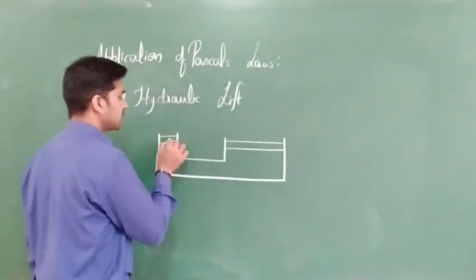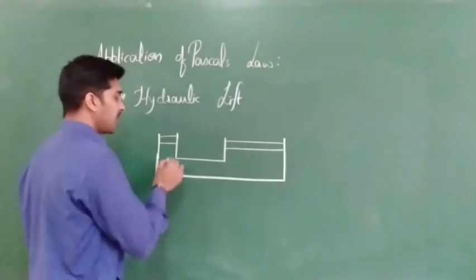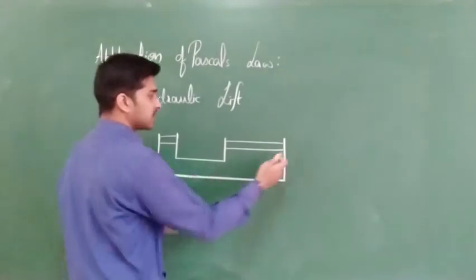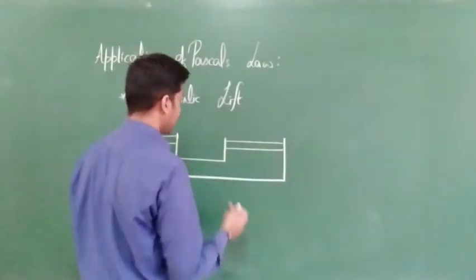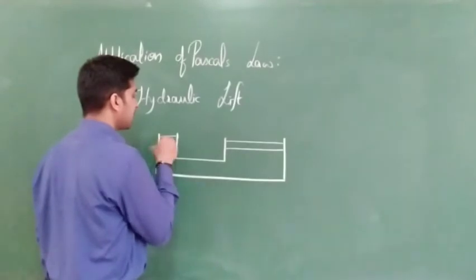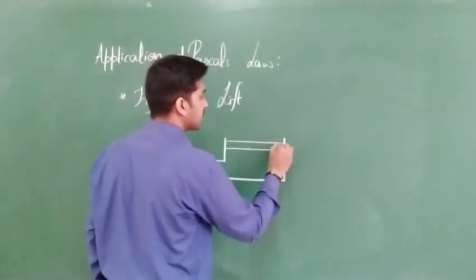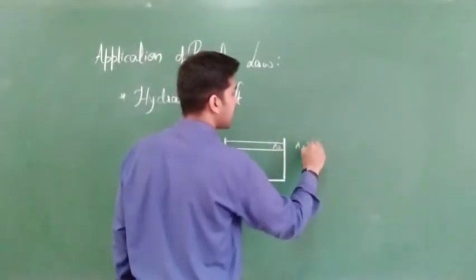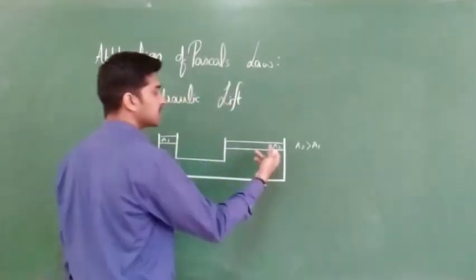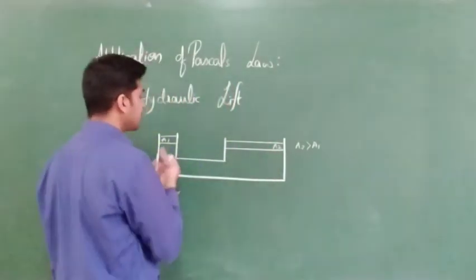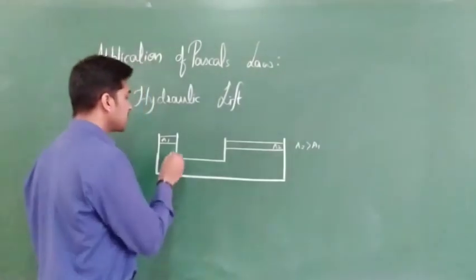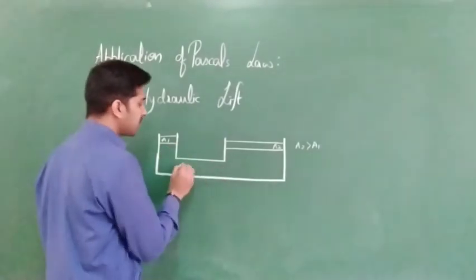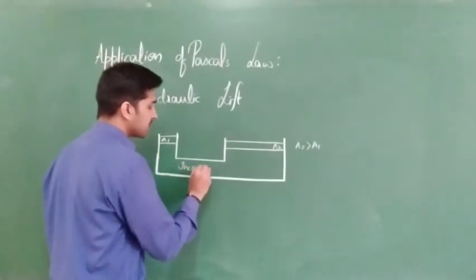First of all, these two are nothing but pistons. Inside, this one has a smaller cross sectional area, and this one has a larger cross sectional area. The area of this piston, let us suppose, is A1. The area of this piston is A2, such that A2 is greater than A1. Next, this is connected by this horizontal pipe. Inside this, an incompressible liquid is there.